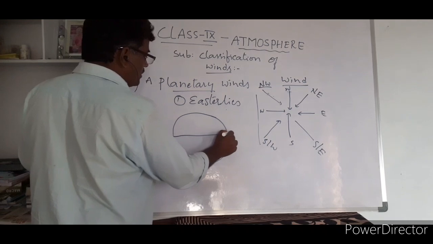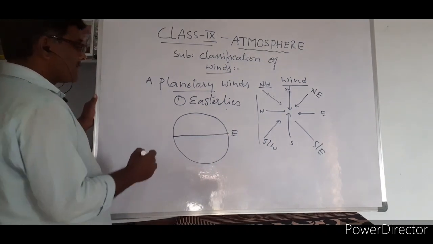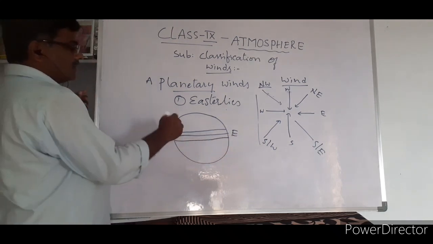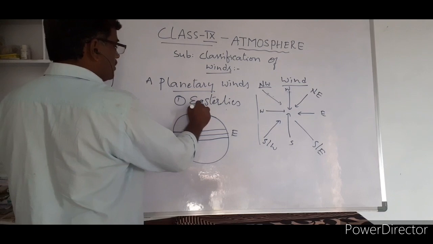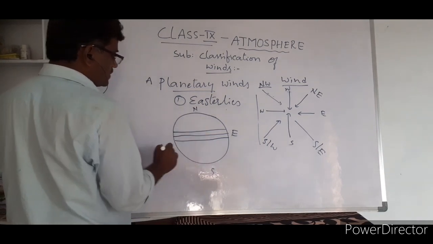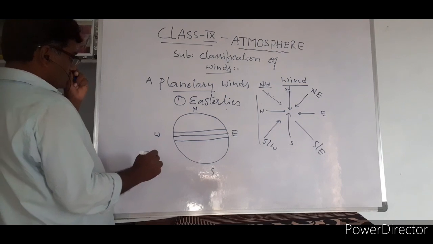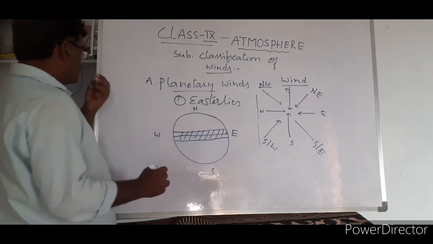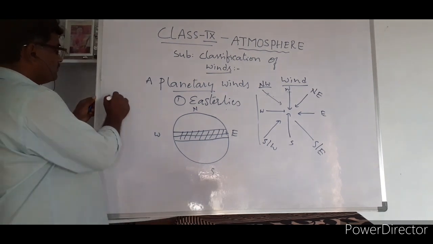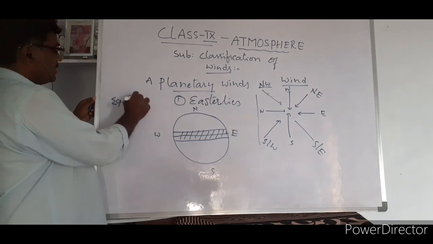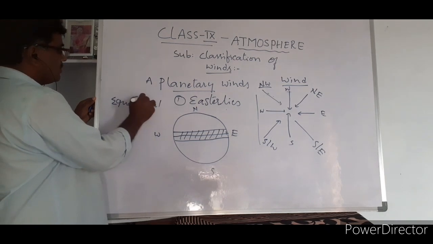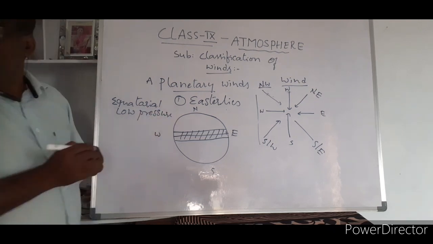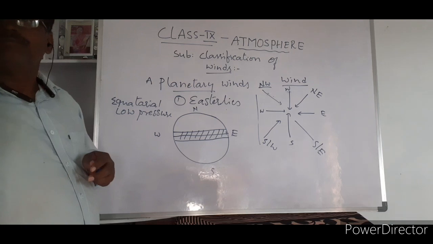This is the equator, and up to 10 degrees from the equator in both hemispheres, northern and southern, this belt is, as I told you, the equatorial low pressure belt.